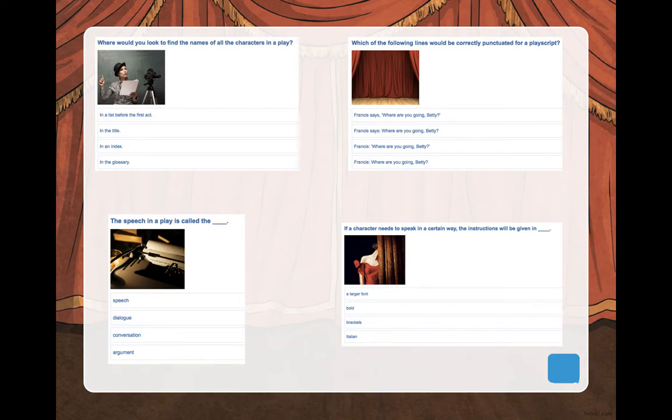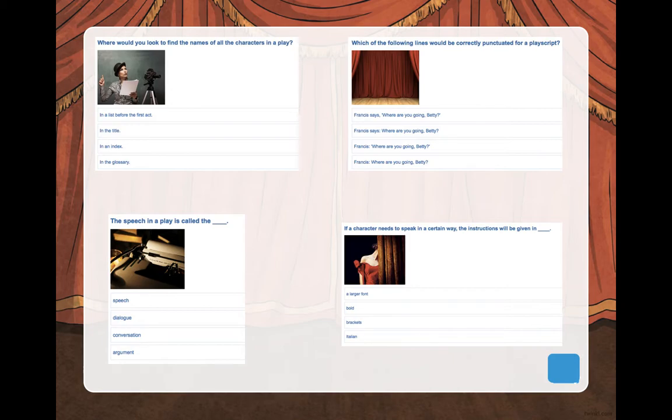Okay, let's mark this last group of 4. So we've had 9 so far. This will make 13. So number 1, where would you look to find the names of all the characters in the play? It would be number 1, in a list before the first act, which is the same as, we can say, scene. An act is part of a scene.